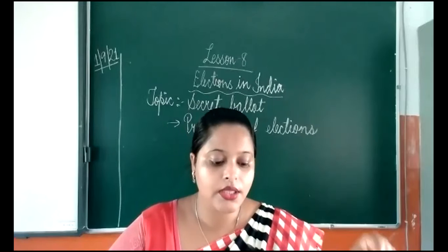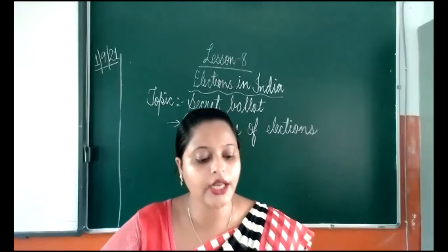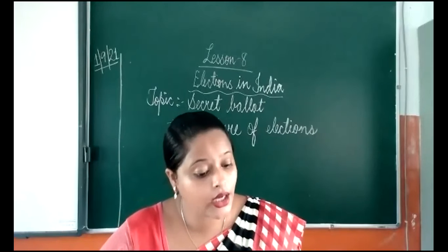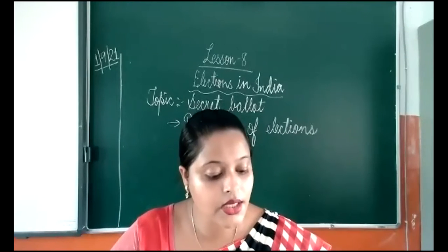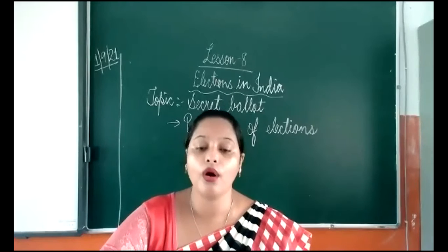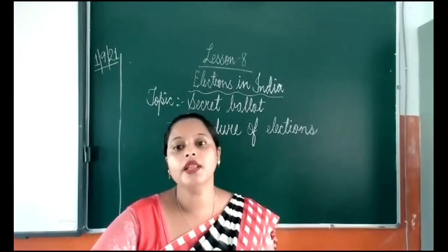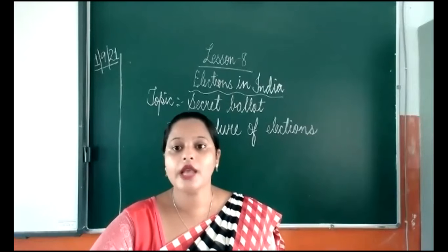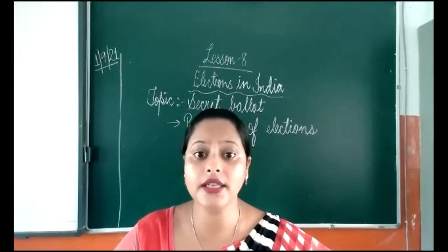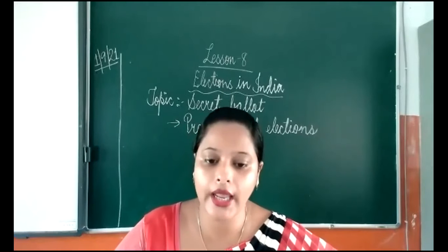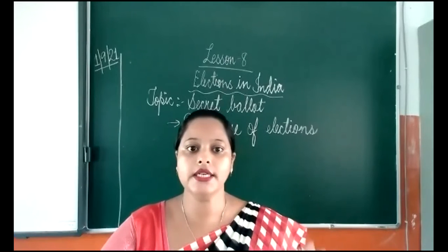Now here you can see it is written, much before the election the Election Commission prepares a list of registered voters. This list is called the electoral roll or the voter list, in which the people's names are written. And whose names are written? Those whose age is 18 years and above. Not anyone can go and fill that form. Whose age is 18 years and above.